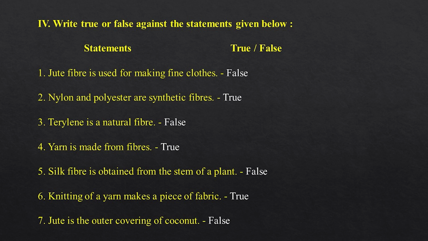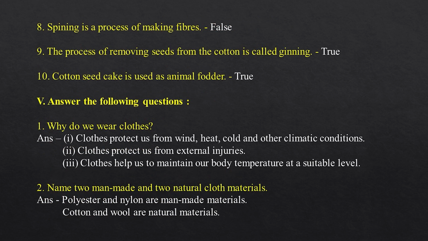6. Knitting of a yarn makes a piece of fabric. True. 7. Jute is the outer covering of coconut. False. 8. Spinning is a process of making fibers. False. 9. The process of removing seeds from the cotton is called ginning. True. 10. Cotton seed cake is used as animal fodder. True.